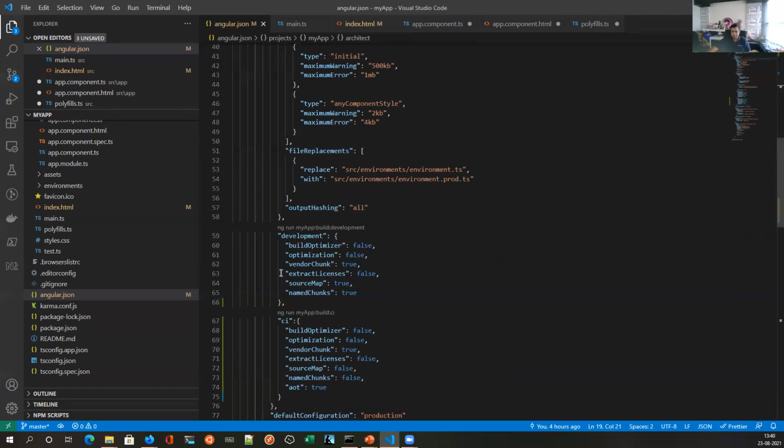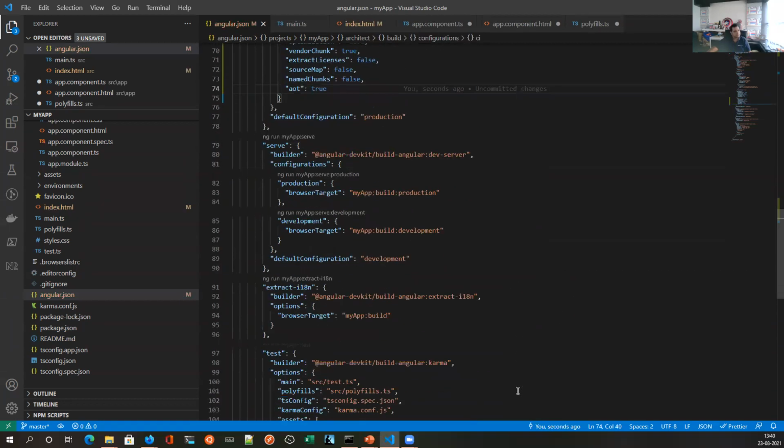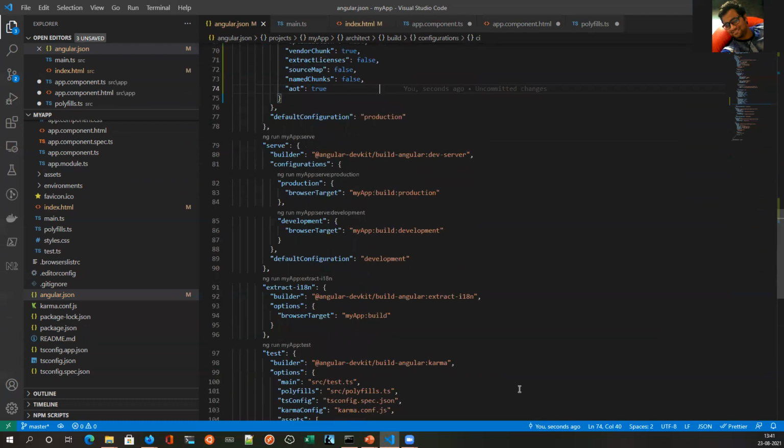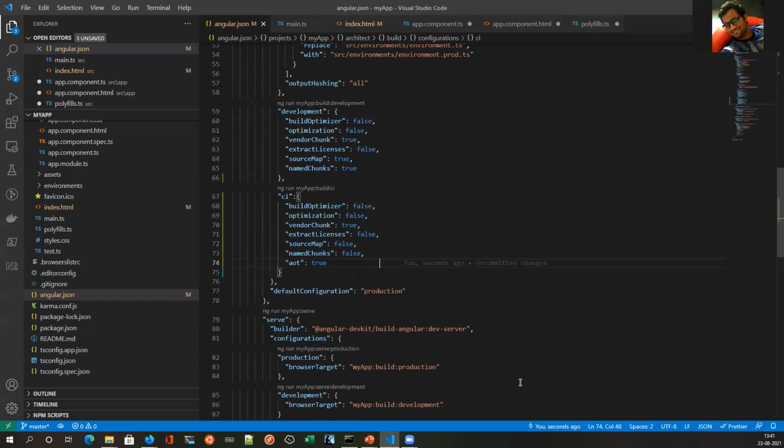Any other questions? How can we differentiate the role of this TypeScript compiler and Angular compiler? So everything that you write in Angular JSON is for Angular CLI.